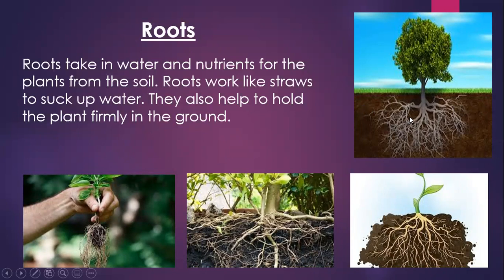They take in water, nutrients, different types of minerals and chemicals from under the ground, and then they pass them to the different parts of the plant. Through the stem, these things go up to the leaves, the flowers and different branches.